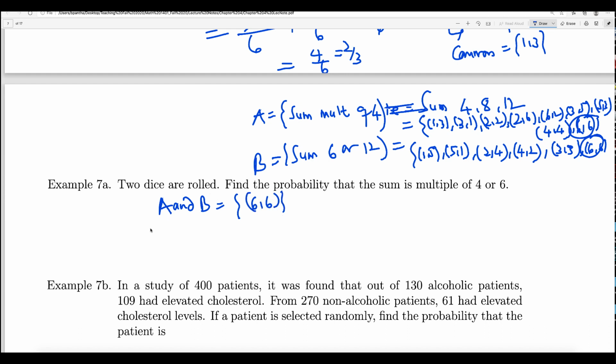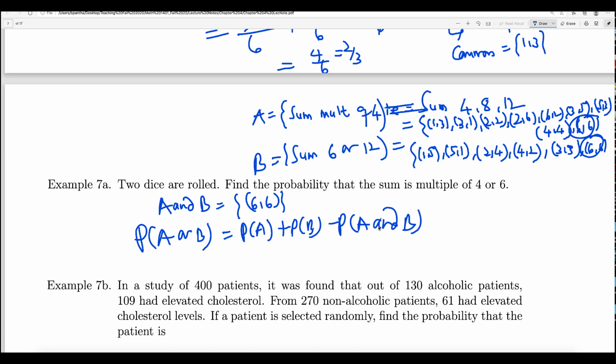So to find the probability of A or B, the formula is P(A) plus P(B) minus the probability of A and B, right? So what is P(A)? How many outcomes are there? 1, 2, 3, 4, 5, 6, 7, 8, 9.